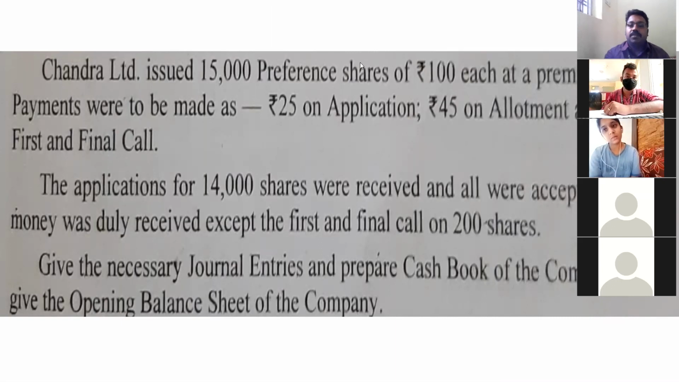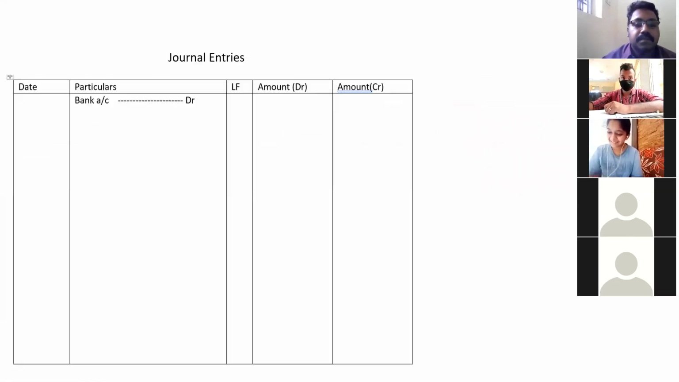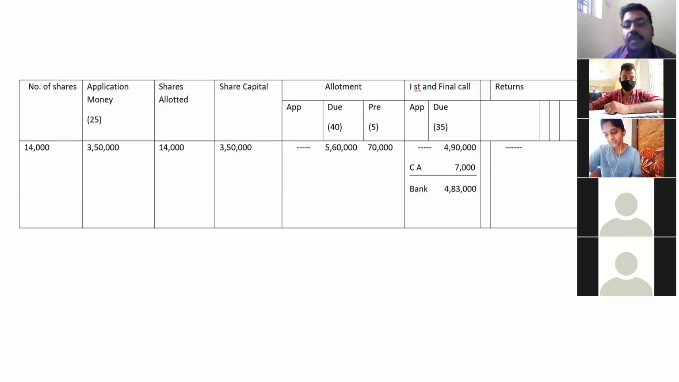Sir, I have doubts in entries. Entries are very good. Tell me where you're having doubts. Sir, one minute, I'll show the general entries. From here, how are we taking the entries? That only I have doubt. So from the table.